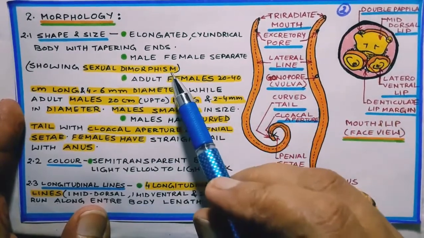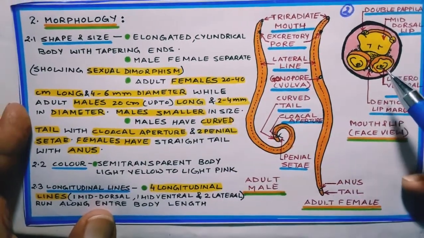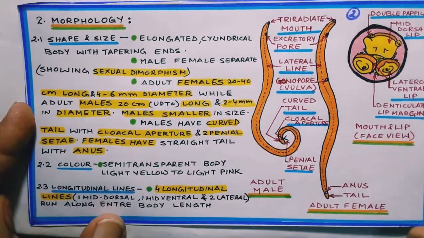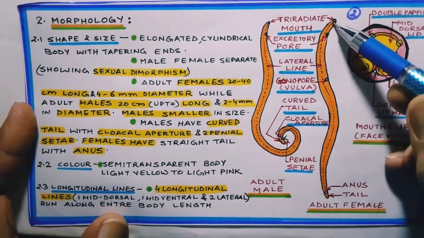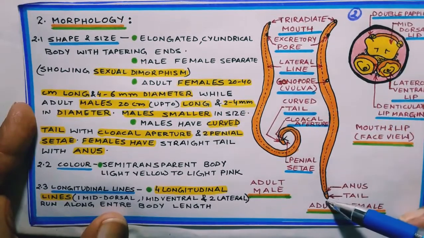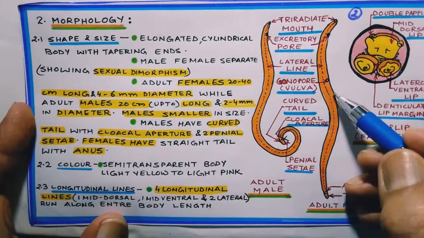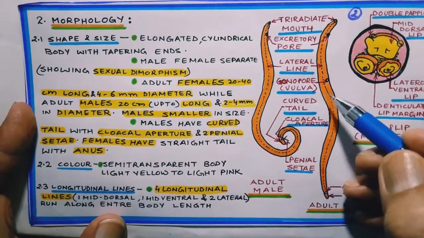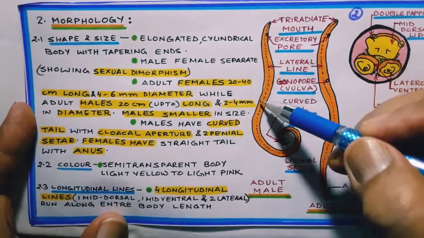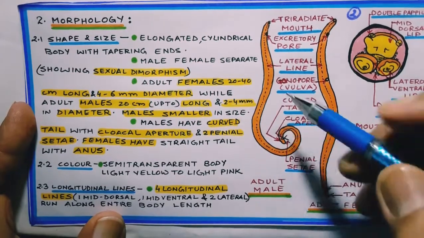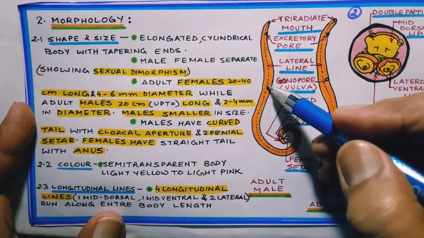They show sexual dimorphism, that is, male and females are different and entirely distinguishable. Females are 20 to 40 centimeter in length and their maximum width is 4 to 6 millimeter, while males are up to 20 centimeter long and 2 to 4 millimeter in diameter.